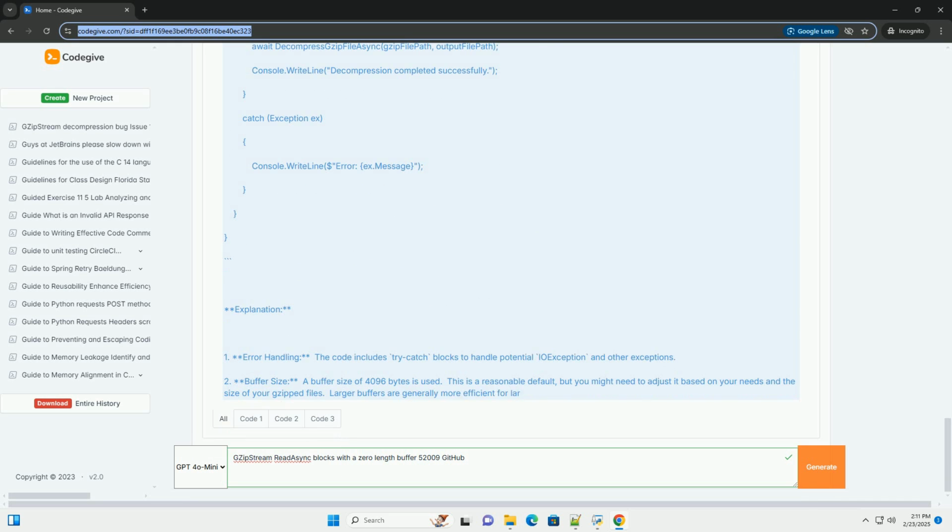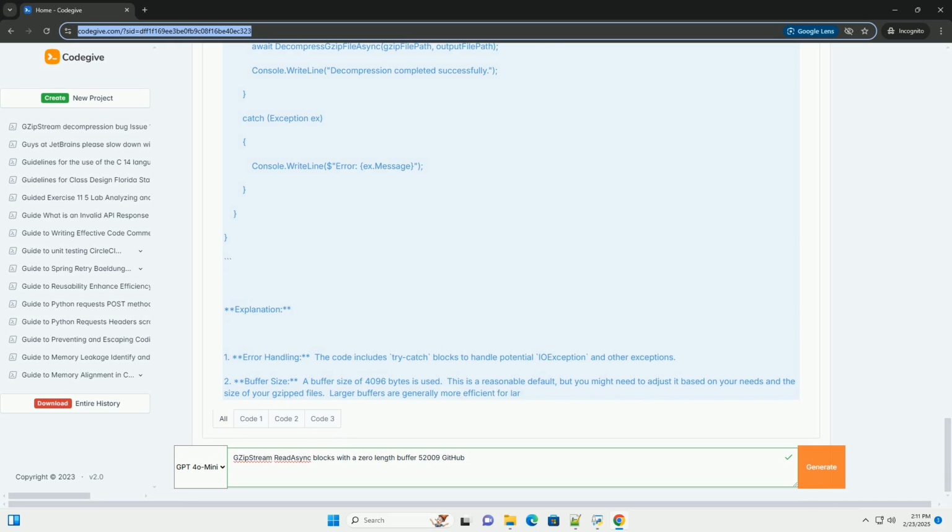This is a reasonable default, but you might need to adjust it based on your needs and the size of your gzipped files. Larger buffers are generally more efficient for larger files, reducing the overhead of many small reads. 3. Cancellation token: the CancellationTokenSource allows for cancellation of the decompression process. This is good practice for responsive applications.